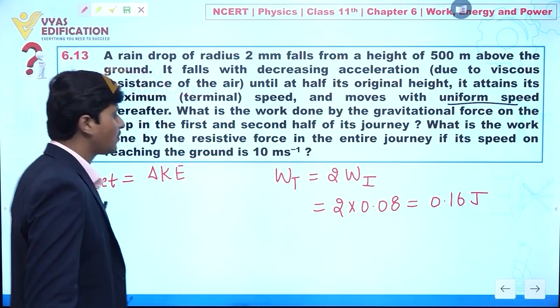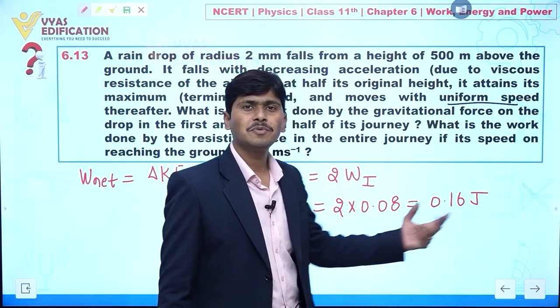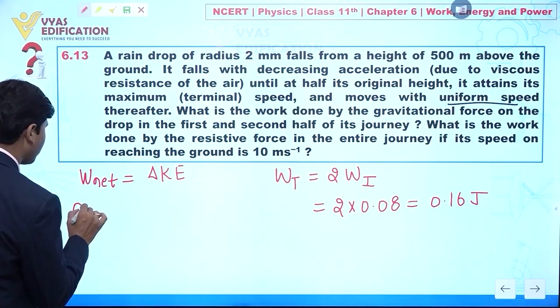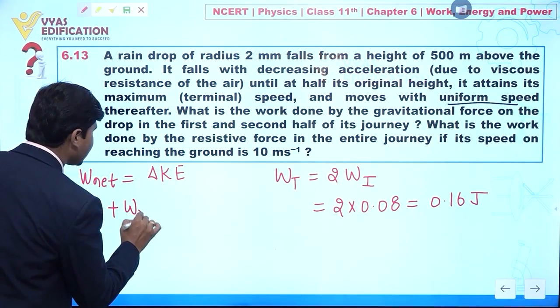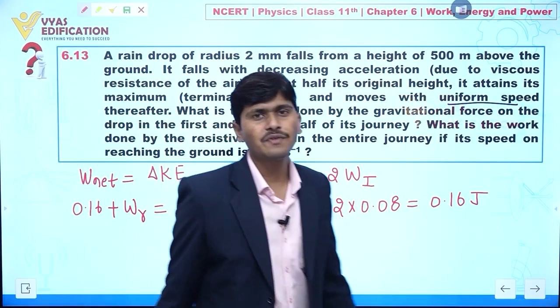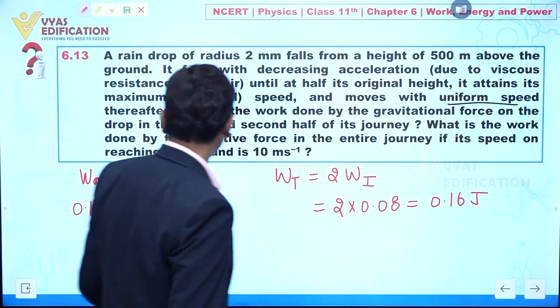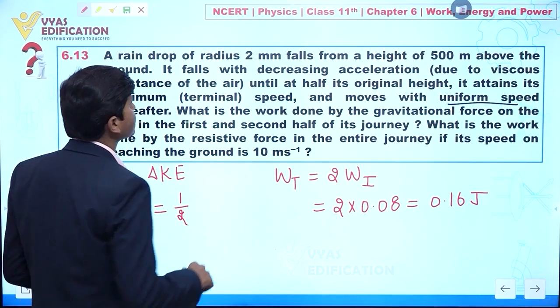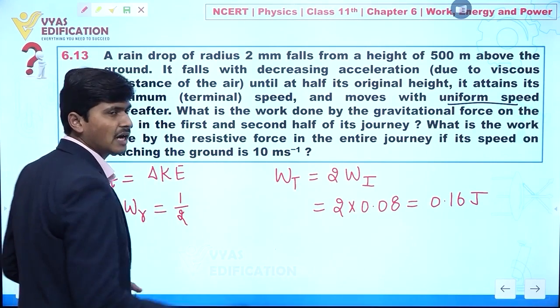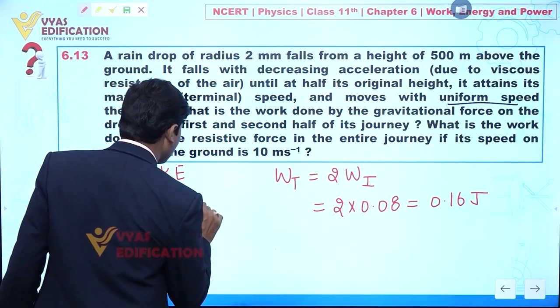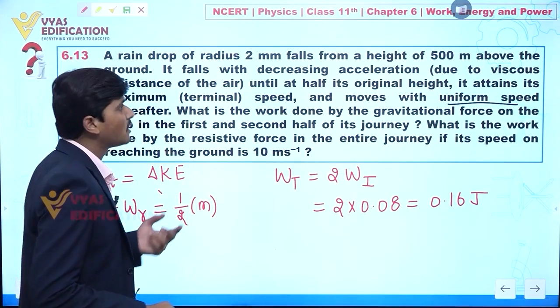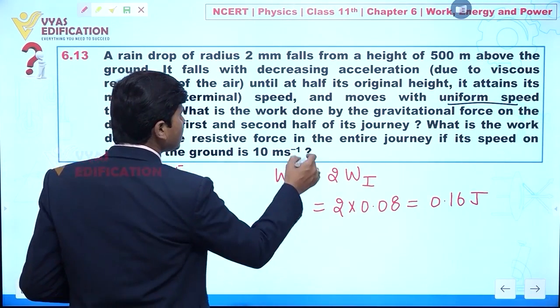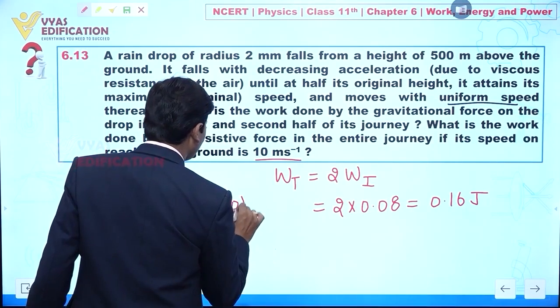Now the work done by the conservative force we have is 0.16 joule, plus here we have the non-conservative force, that is the resistive force, so WR, which is equal to half of m v square. Mass is given, we have just calculated it, you can put that value here, and v is given as 10 meter per second, so this is 10 square.